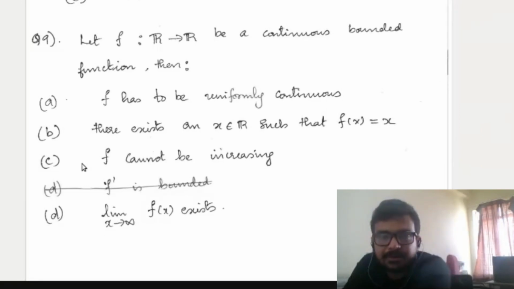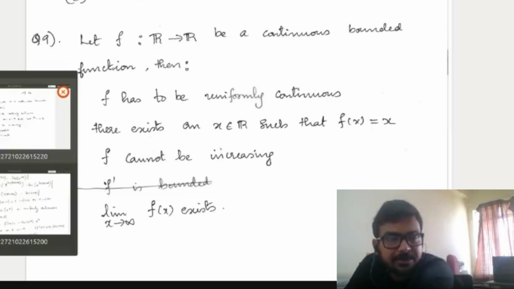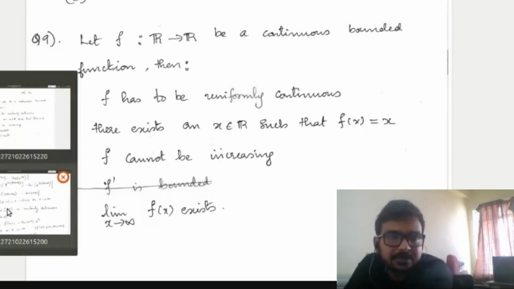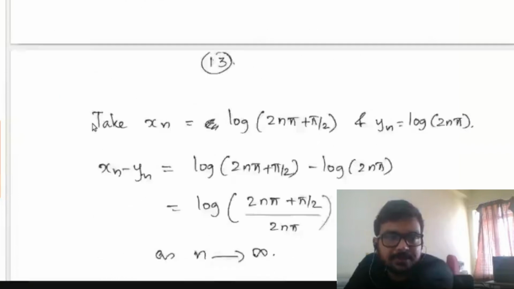Okay, C is also wrong, but you can show it by using a graph. I'll give you the example. So the correct answer is option B, that is, there exists an x such that f of x equal to x. So I'll go to the explanation.